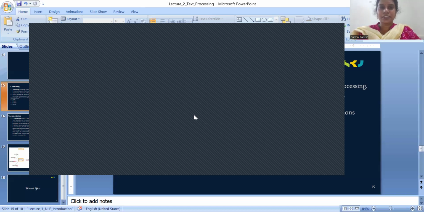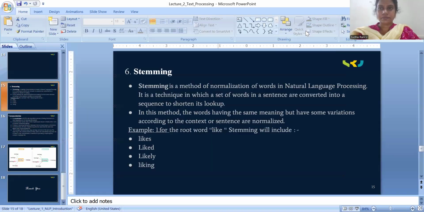Now I will tell what is necessary to convert the stem words to root words.